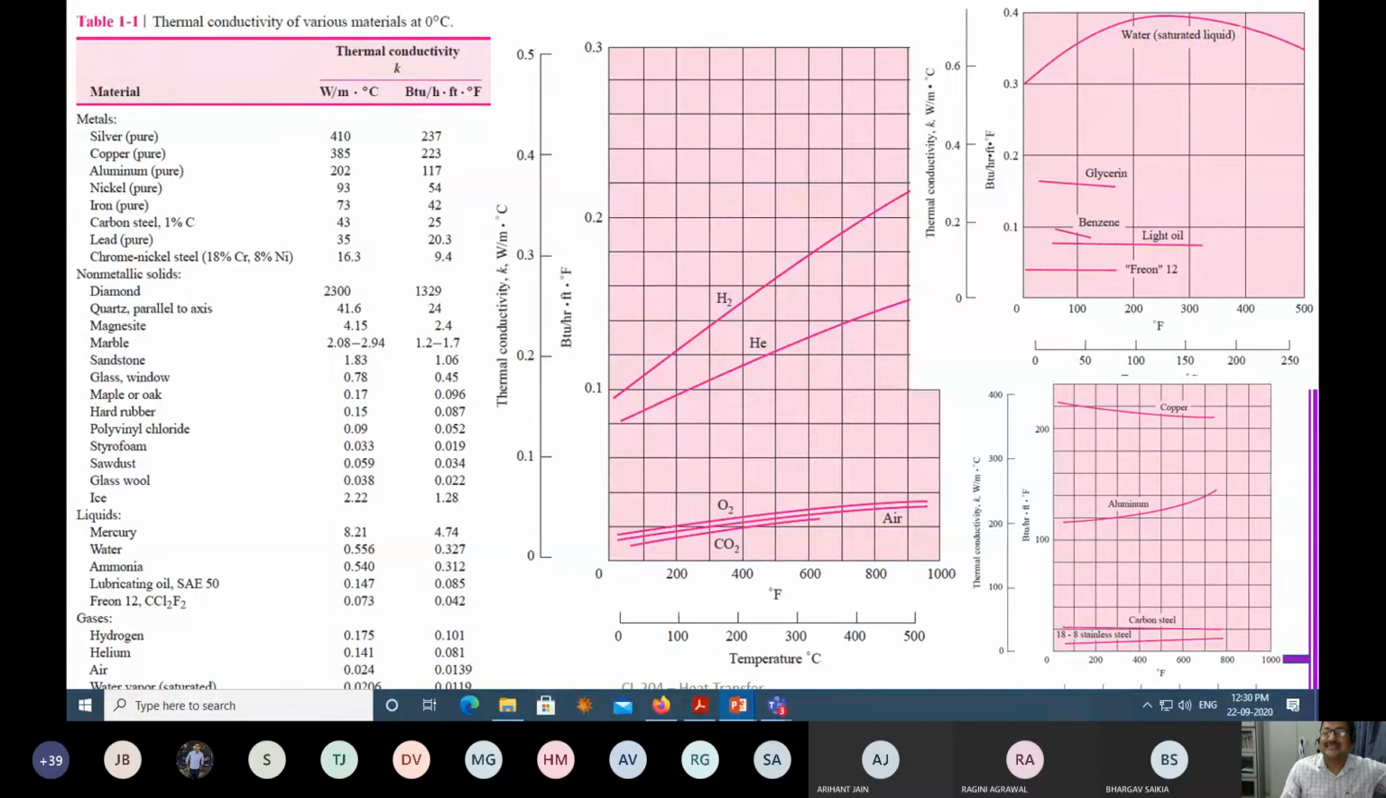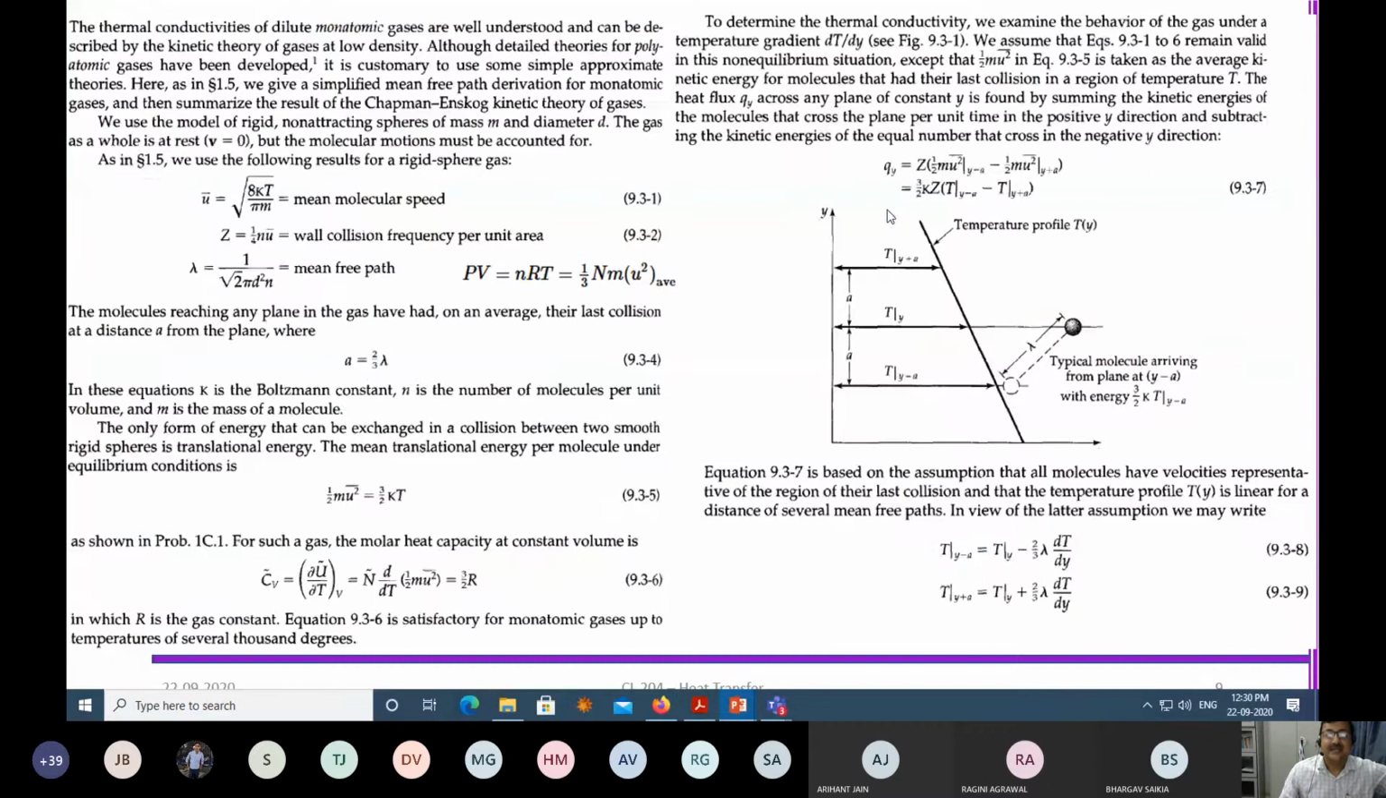So you have to make sure that whenever you report K, you report the thermal conductivity at a particular temperature. It should not be stated for all temperatures, because with temperature, the thermal conductivity may change. Great. Now, where does the temperature dependence arise from? Let us first understand this particular geometry. Using kinetic theory of gases, you can straight away tell that thermal conductivity will be a function of temperature.